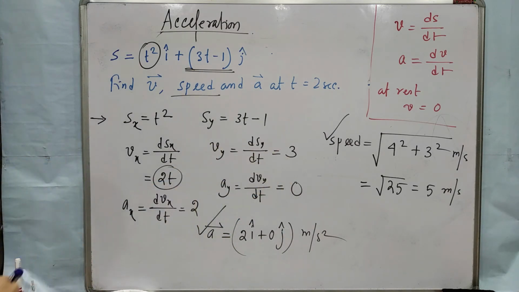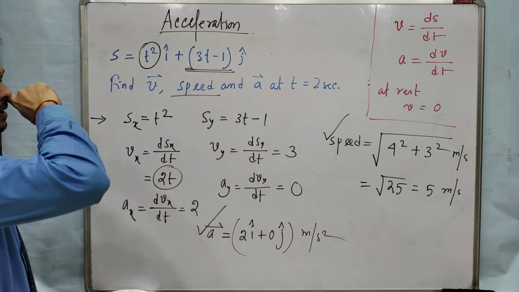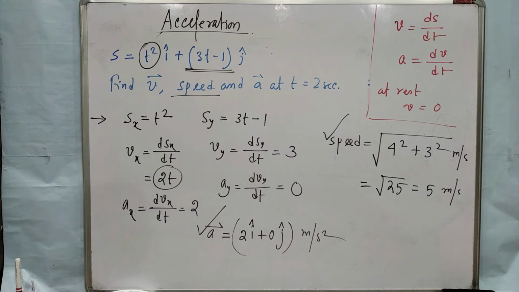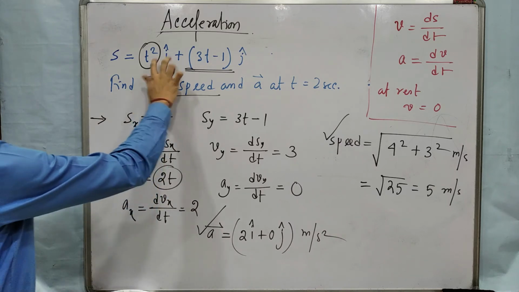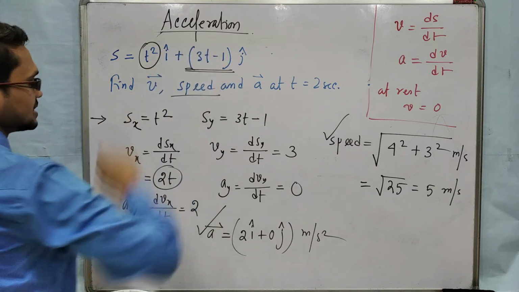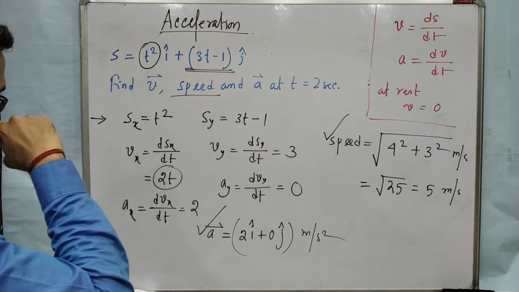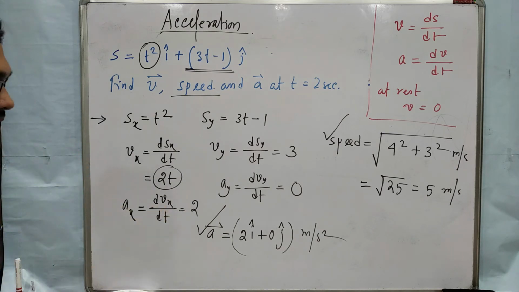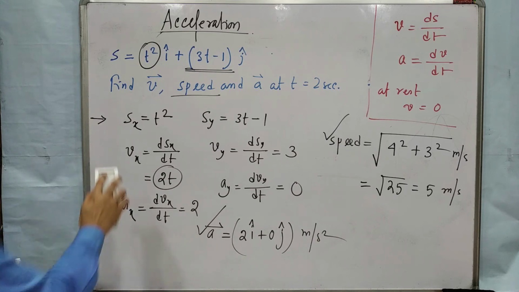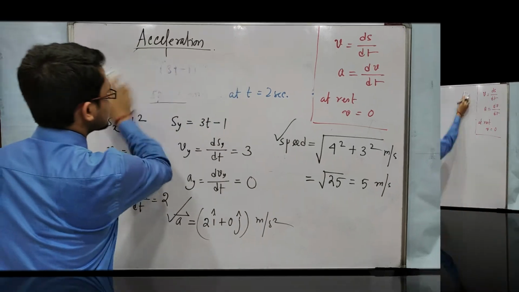You have written, I hope. Okay, so this kind of problem is related to two-dimensional motion. In two-dimensional motion we will again discuss this thing in detail. You will understand what is i cap, j cap, and how to express them. Okay, all these things I will tell in detail in that part. Here we are solving few numericals, easy numericals, and I hope you have understood this part. Okay, now come to direction of motion.